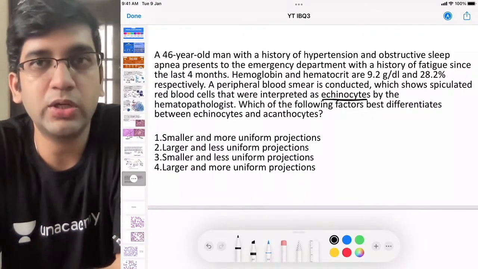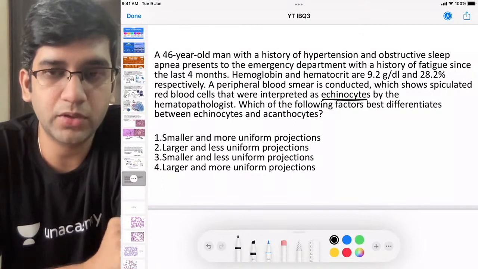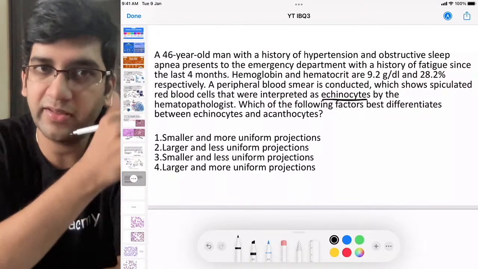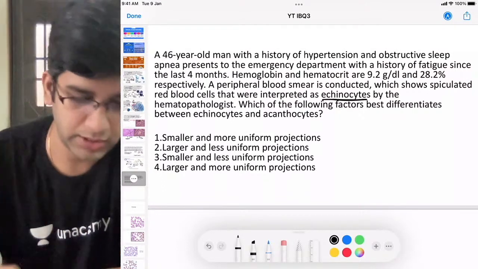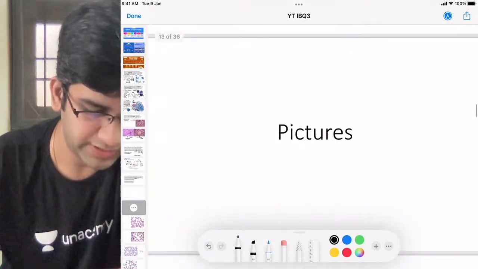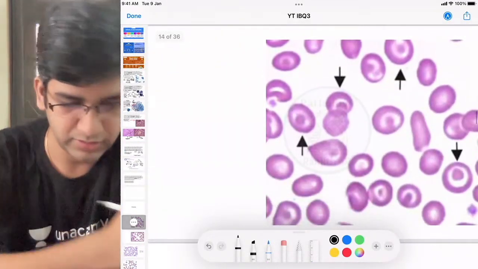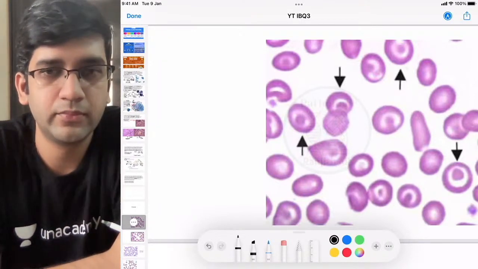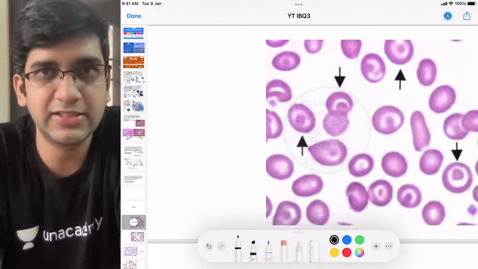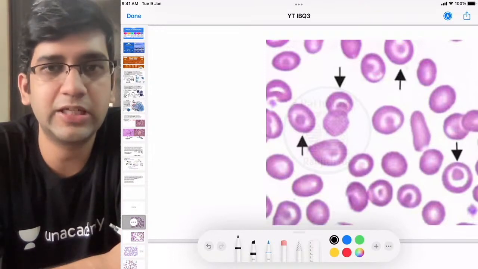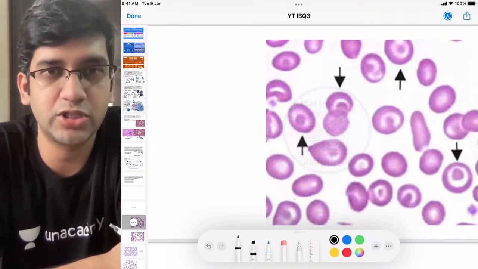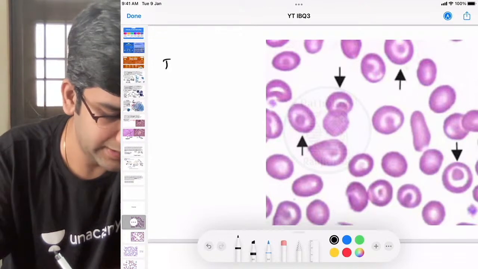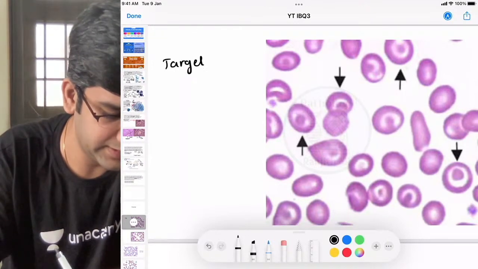So look at the RBC abnormalities, the RBC findings, then we'll come to the question. There are a few images here which might help us clear this up. What are these cells called? These are very classical cells. You can even comment the first word, that's enough. These are your classical target cells.